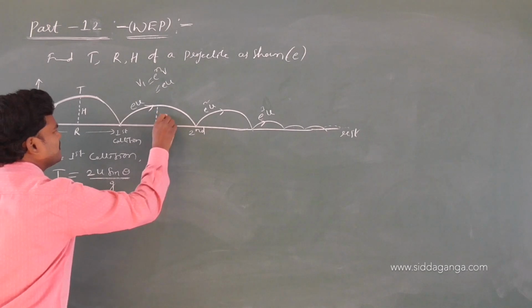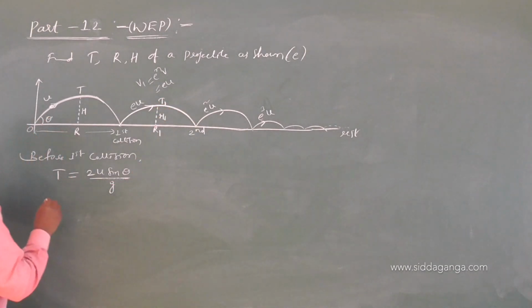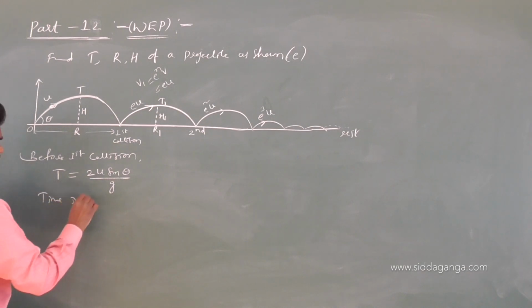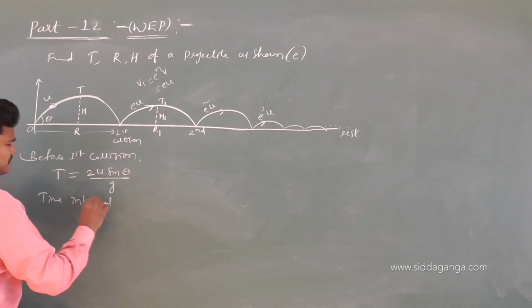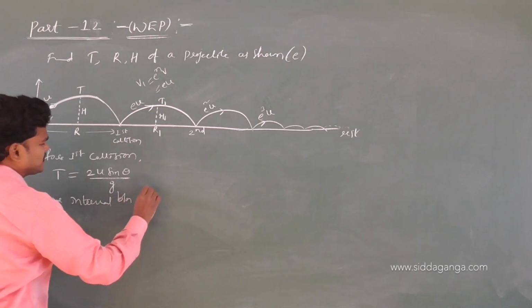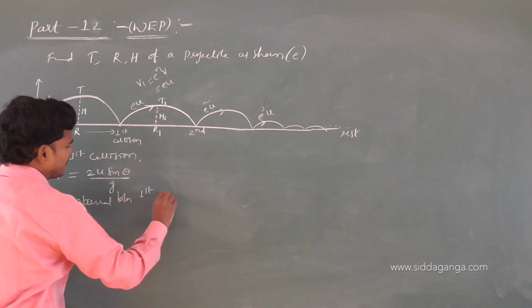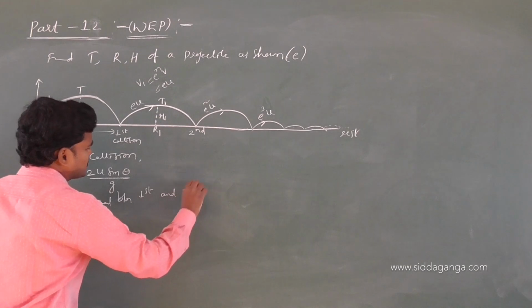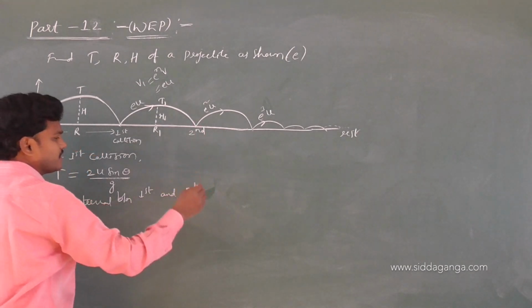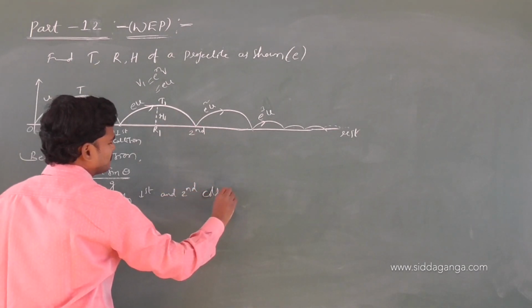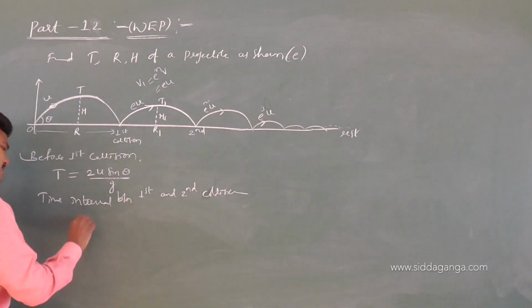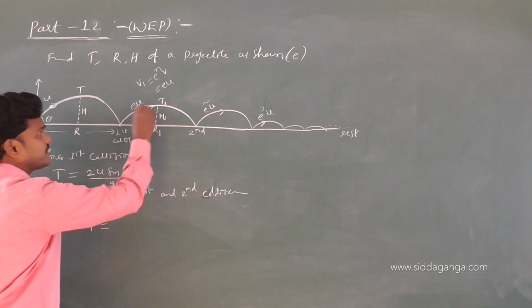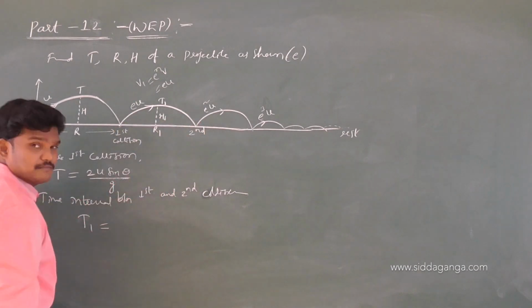This is h1, t1. Now the time interval between the first and second collision, before going to hit the second, is t1. T1 is the time interval between first and second collision.